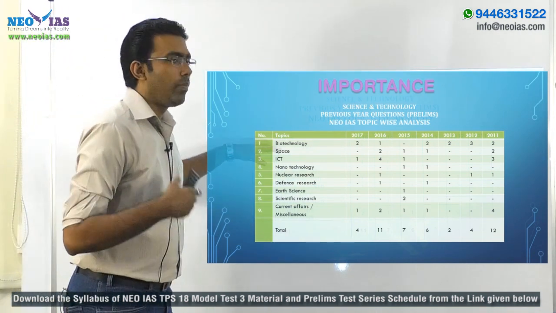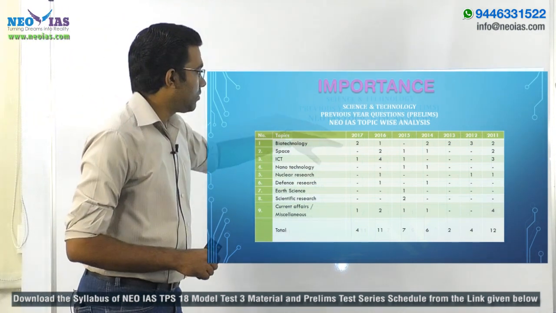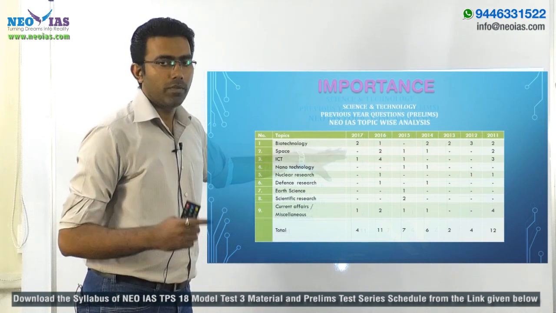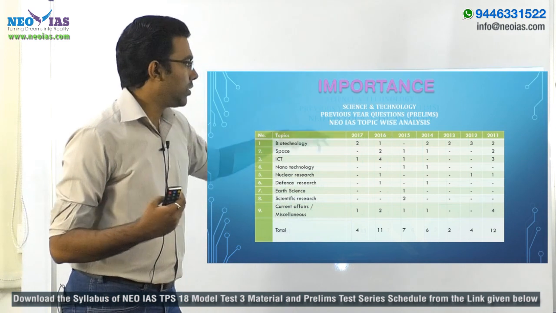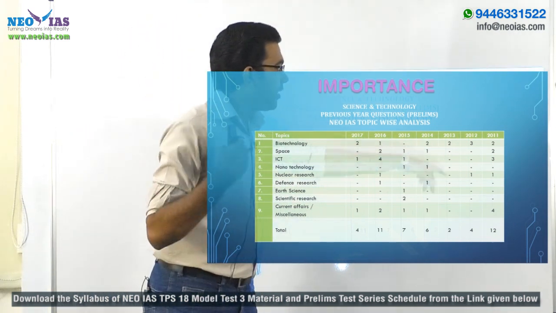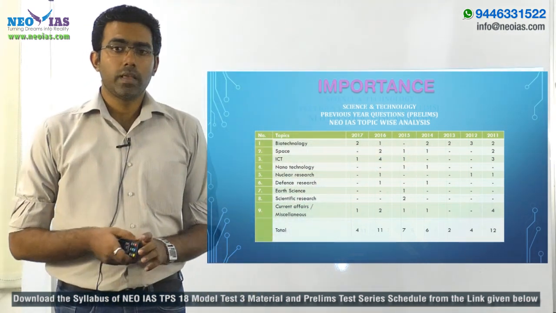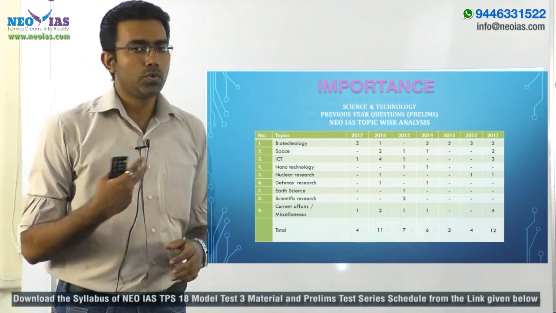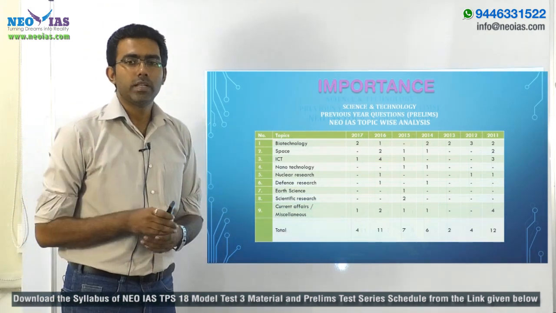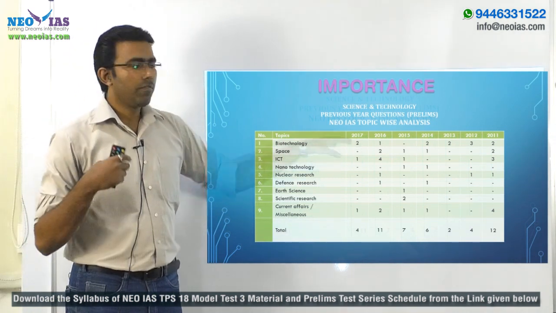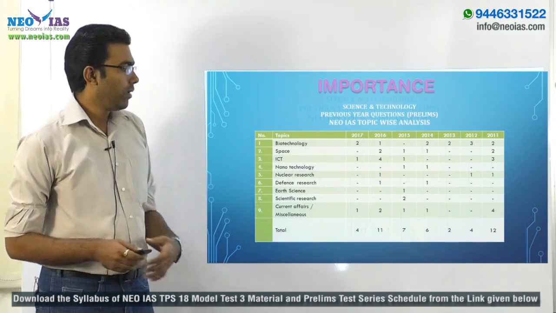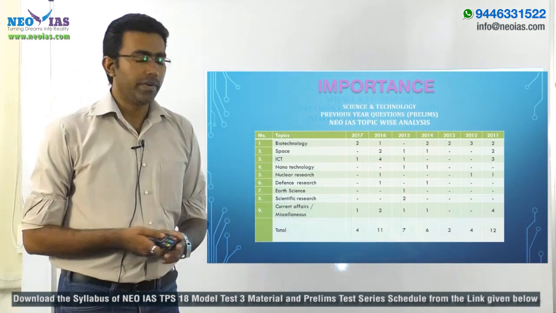The first one is biotechnology. In fact, in 2016 there was 1 question from biotechnology. In 2014 it was 2 questions. In 2013 again 2 questions. In 2012, 3 questions, and in 2011 it was 2 questions. So on an average you can expect 1 to 2 questions from biotechnology. It's very important. It's an emerging area in fact.